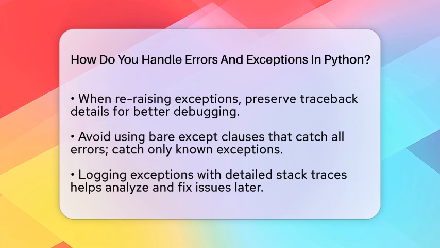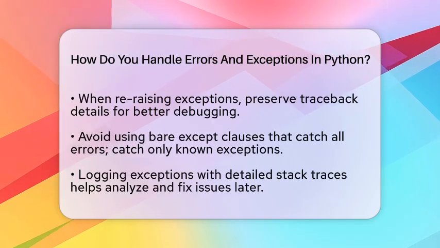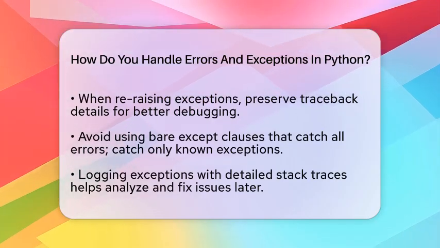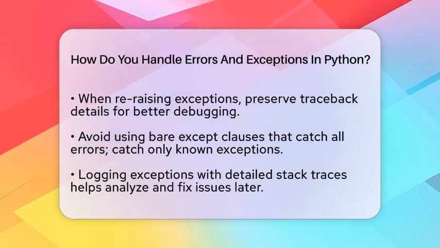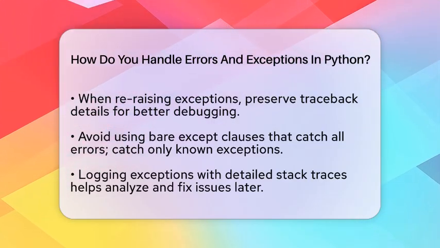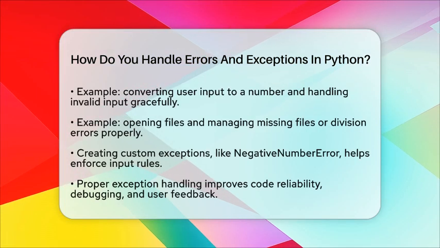Suppose you ask a user to enter a number. You try to convert their input to an integer. If they enter something invalid, you catch the ValueError and ask again. If it works, you show the square of the number. This keeps your program running smoothly even if the user makes a mistake.